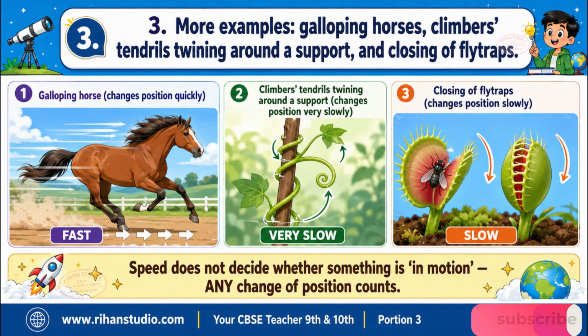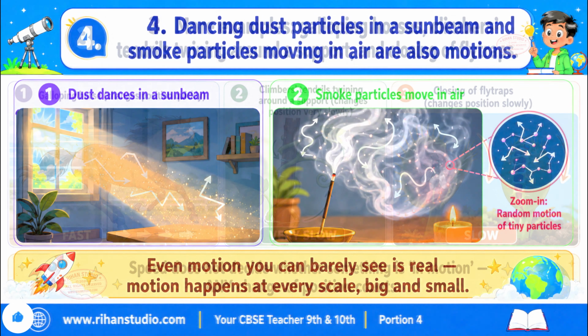More examples: galloping horses, climbers' tendrils twining around a support, and closing of fly traps. Notice that motion can be fast, a galloping horse, or very slow, a plant tendril slowly curling, a fly trap closing. Speed does not decide whether something is in motion. Any change of position counts.